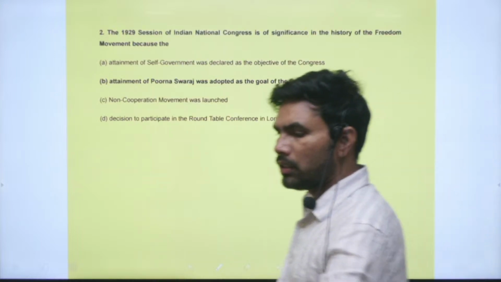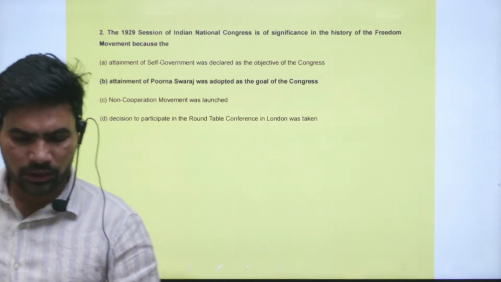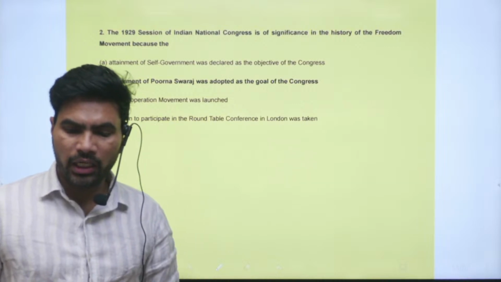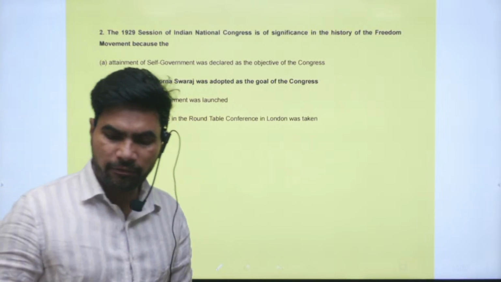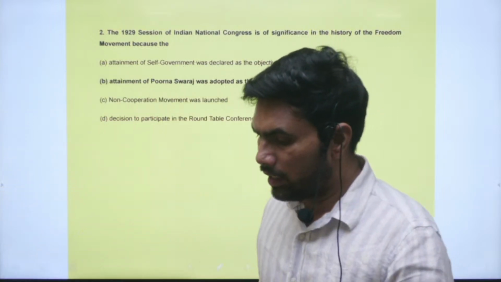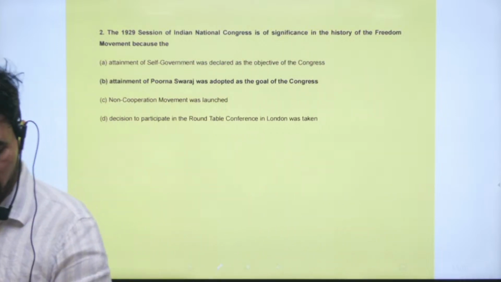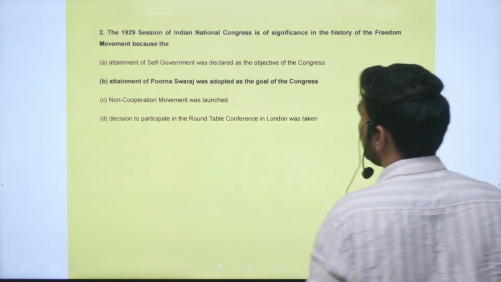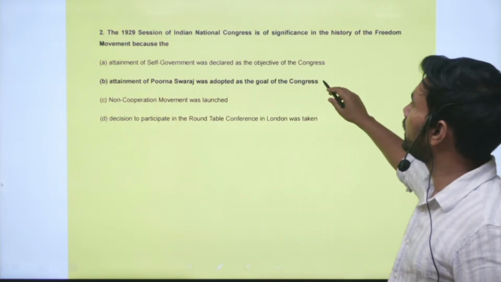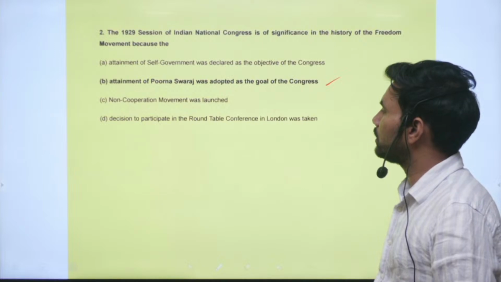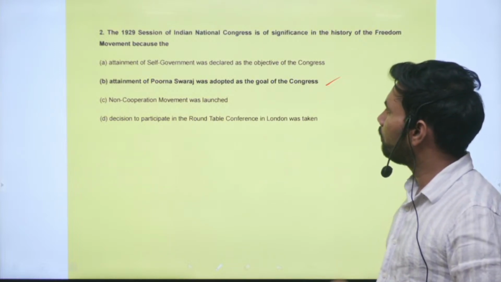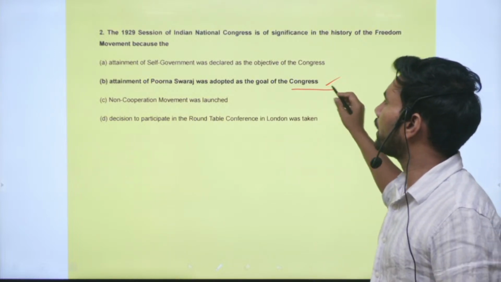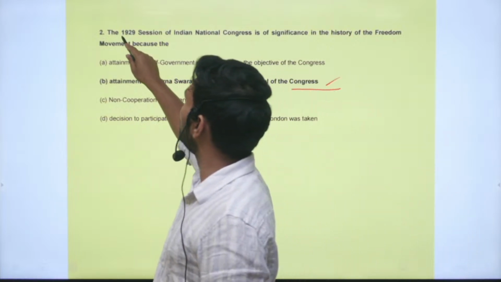Next question, question number 2. The 1929 session of the Indian National Congress is of significance in the history of the freedom movement because of which of the below? So it declared attainment of Purna Swarajya as the goal of the Congress in this 1929 session.